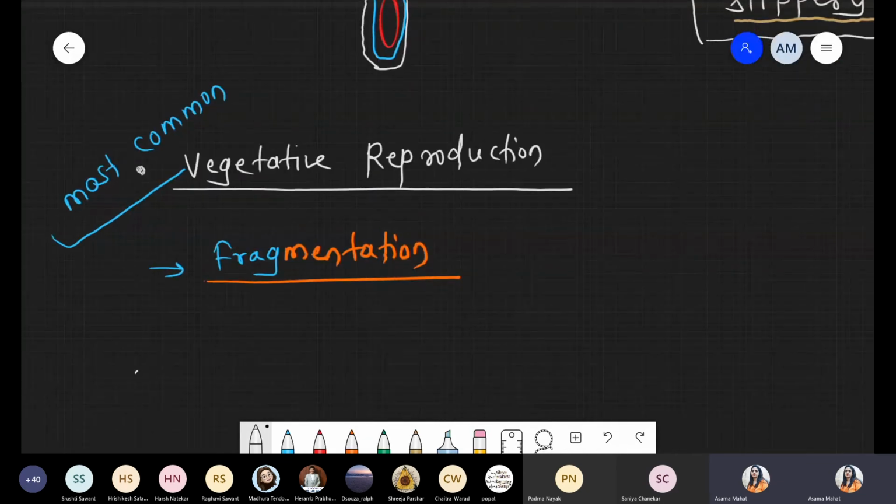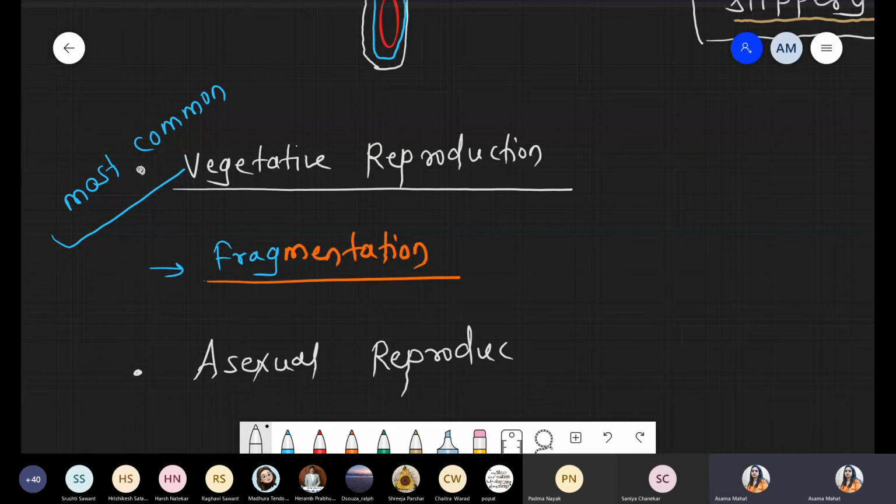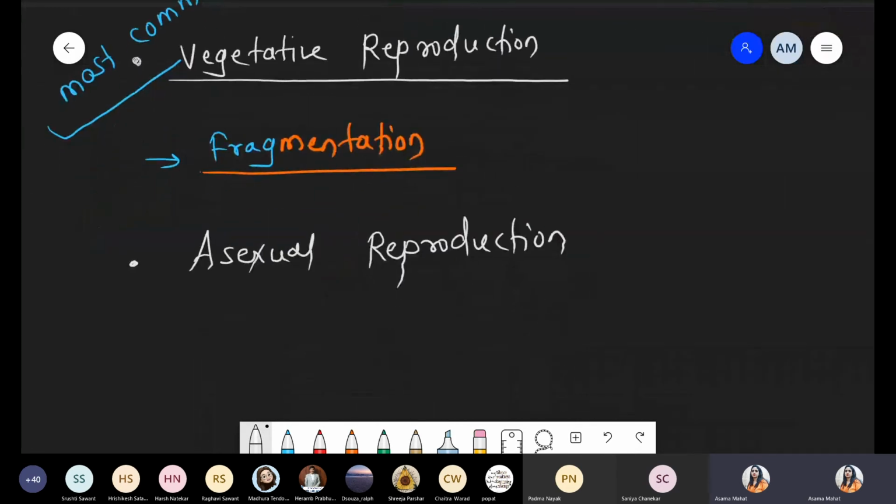First point, vegetative reproduction, more specifically fragmentation. Number second, asexual reproduction. Whenever we talk about green algae, most green algae are motile. If motile, it means it has motile spores, and motile spores are called zoospores.